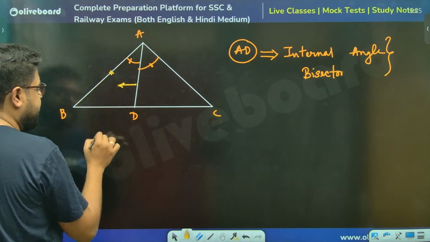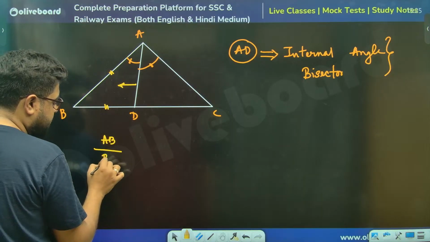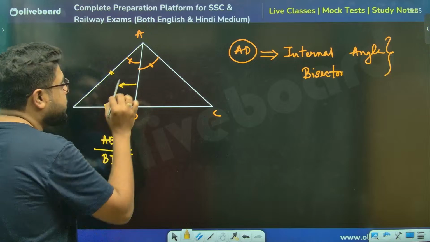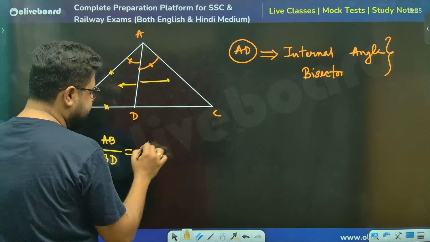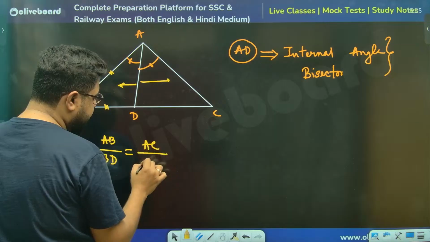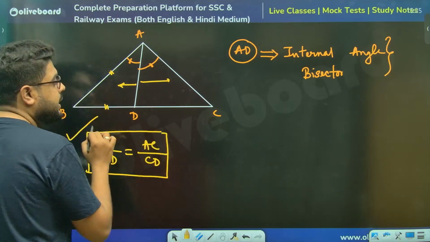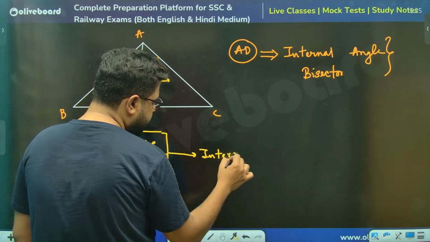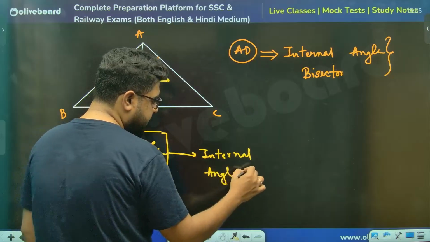meaning, sir, AB divided by this particular side, these two are only sides, that will always be equal to, take to the right of the internal bisector, that is AC divided by CD. And this is what we call the internal bisector theorem. Internal angle bisector theorem.